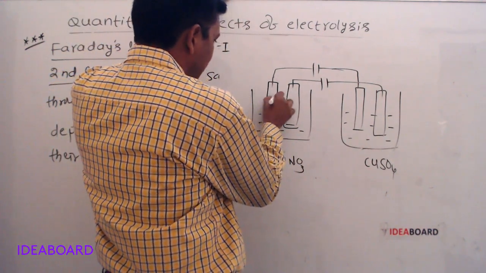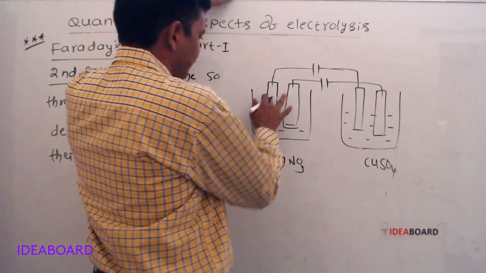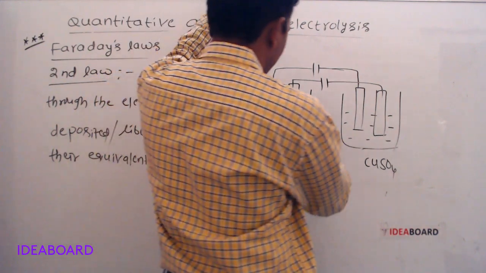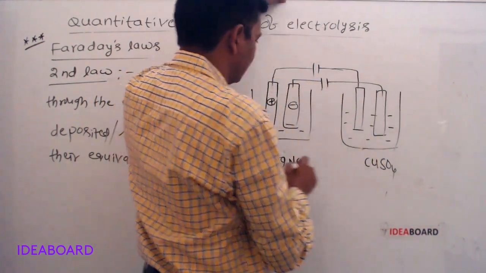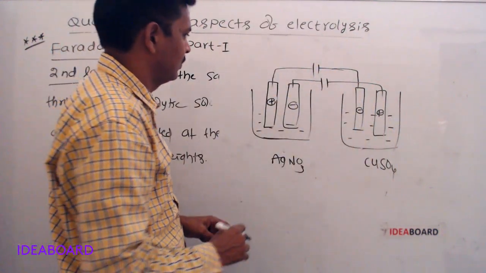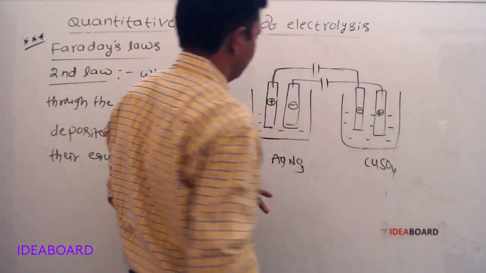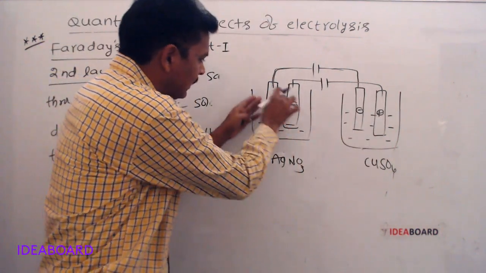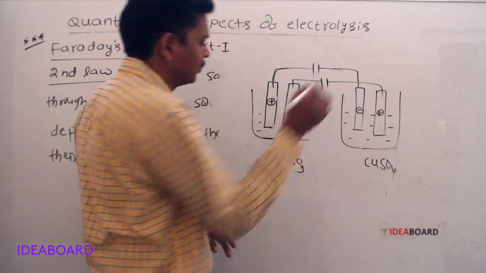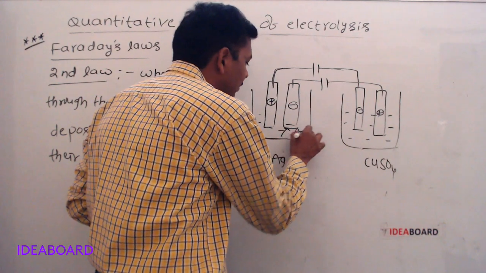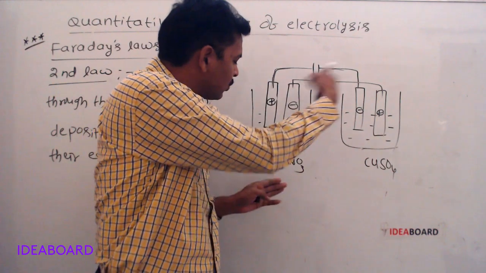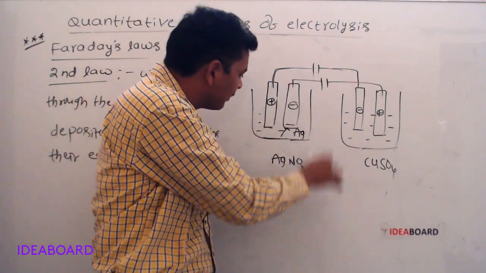This is cathode, this is anode, this is anode, this is cathode. During electrolysis, cations travel towards the cathode. In the first cell, at the cathode, silver metal will be deposited.